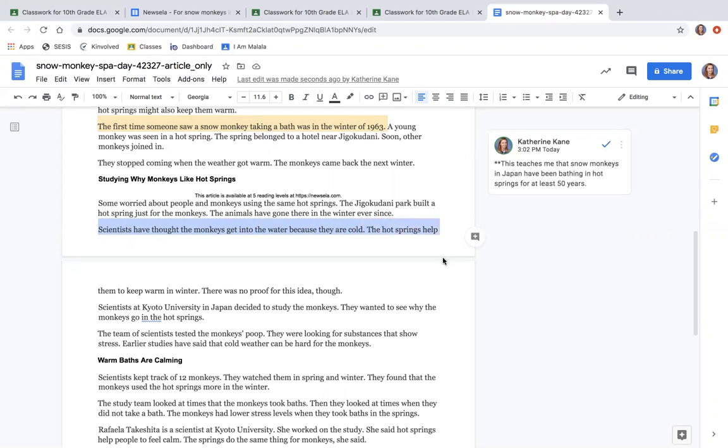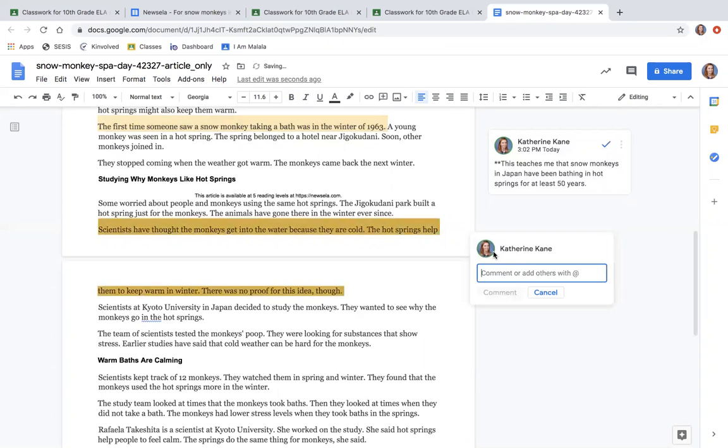The hot springs help them to keep warm in the winter. There was no proof of this idea, though. So this is telling me that even though some scientists think that the monkeys take baths in hot springs to get warm, they couldn't find any evidence for that. They couldn't find any supporting proof.